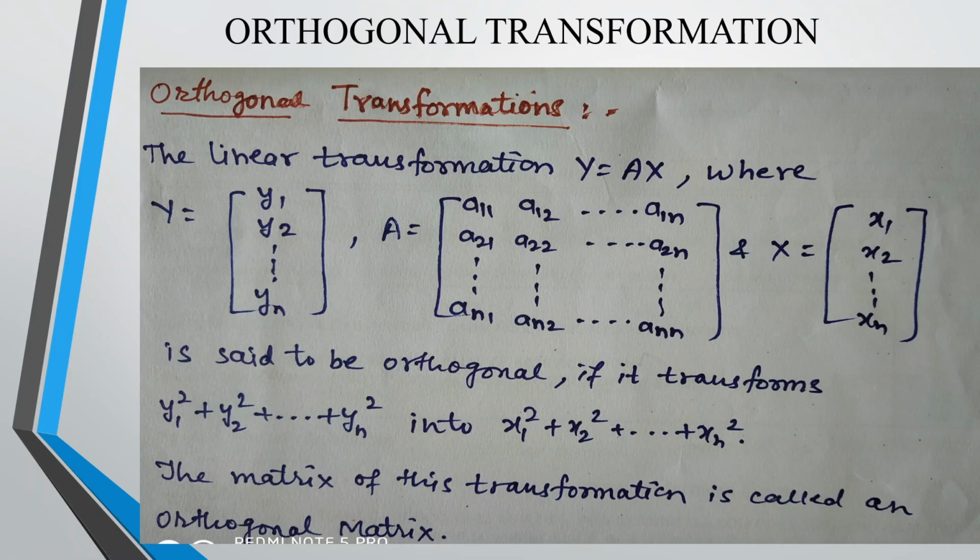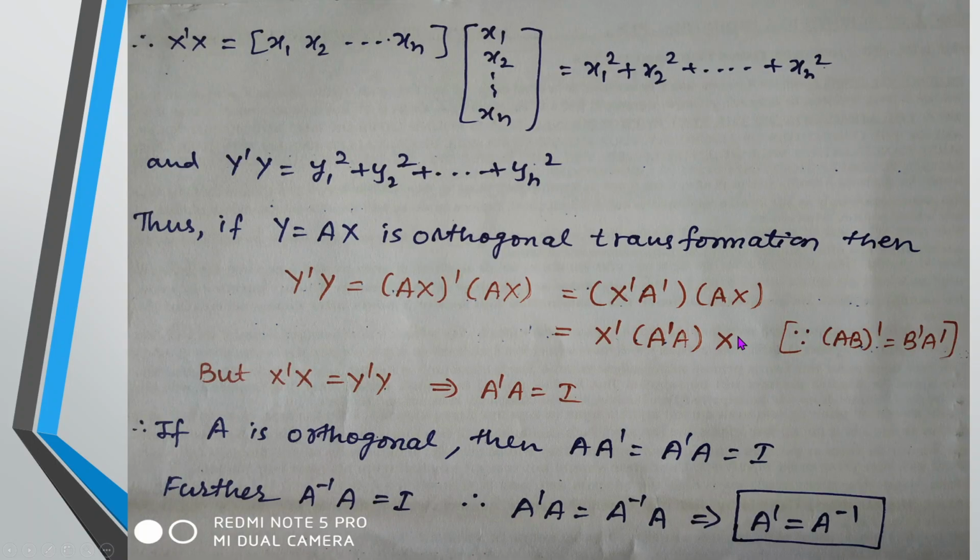Now how is it possible? Right now I said that the product should be taken appropriately of y with its transpose and of x with its transpose, so that I will get the terms appropriately. Now we see how it is possible. See, what is x dash x? Multiply this. This is a row matrix. Its transpose will be a column matrix. You get x1 square plus x2 square up to xn square. Similarly, what will y dash y be? y1 square plus y2 square up to yn square. Now, if this particular matrix or transformation is said to be an orthogonal transformation, then y should be multiplied by this y dash, so that I get the terms y1 square plus y2 square up to yn square.